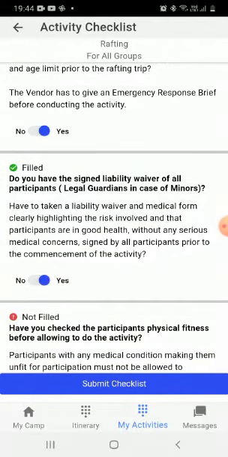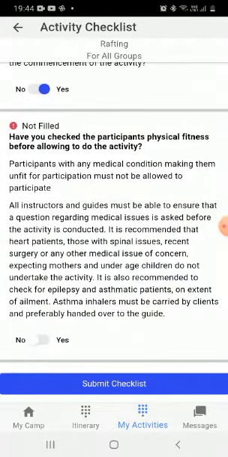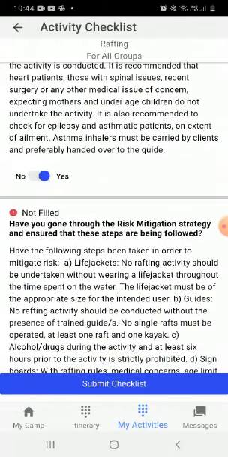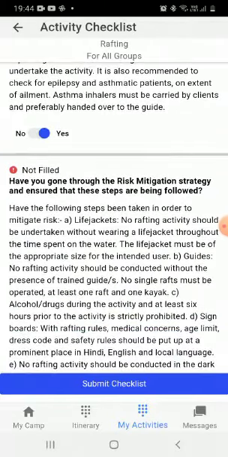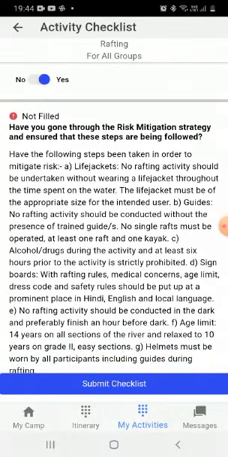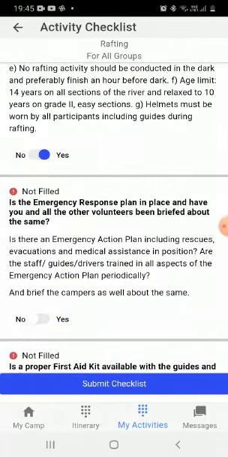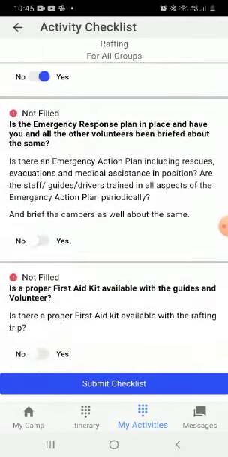So again I say yes. Have we checked the participants' physical fitness before starting the activity? Again we say yes. Have we gone through the risk mitigation strategy and ensured that the following steps are being followed? All these are taken from the guidelines. Again I say yes. Is the emergency response plan in place? Again I have to evaluate that. I say yes.